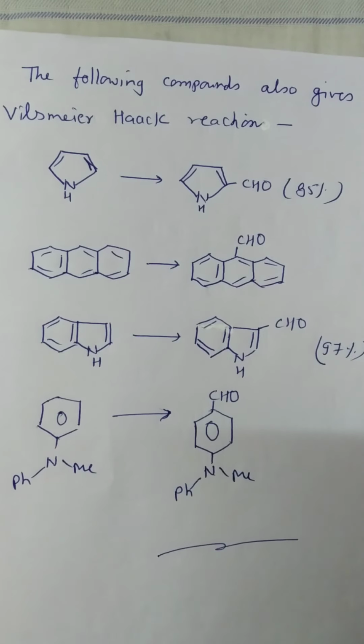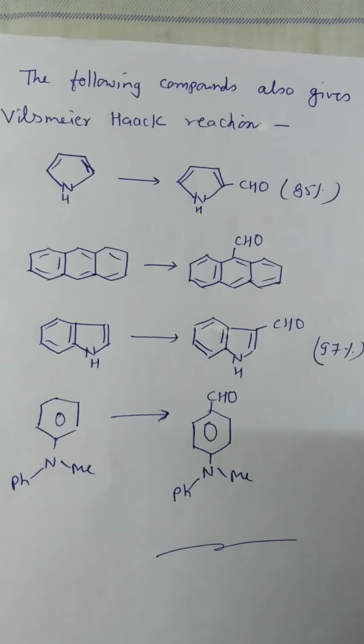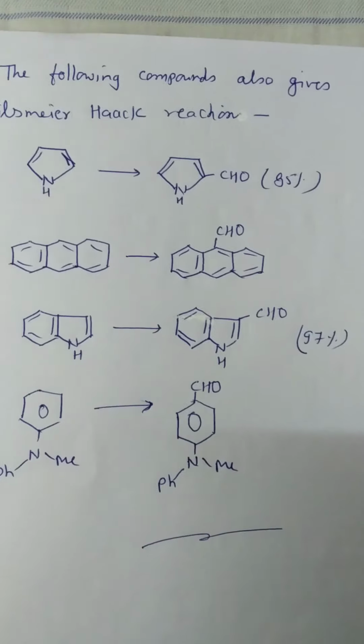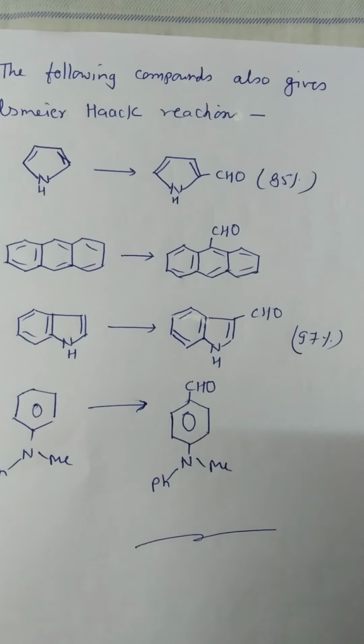Now this reaction is frequently used for the formylation of active aromatic compounds.